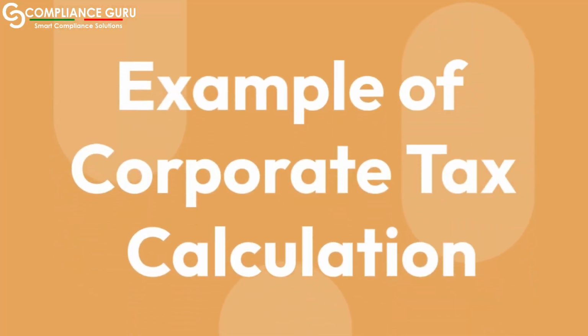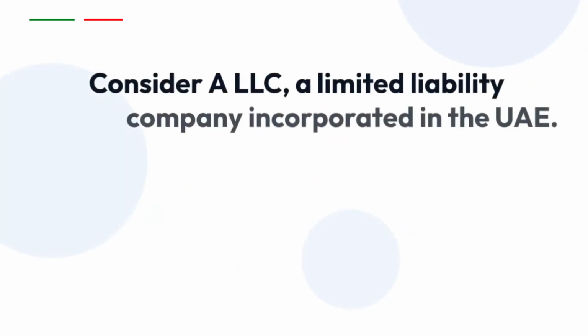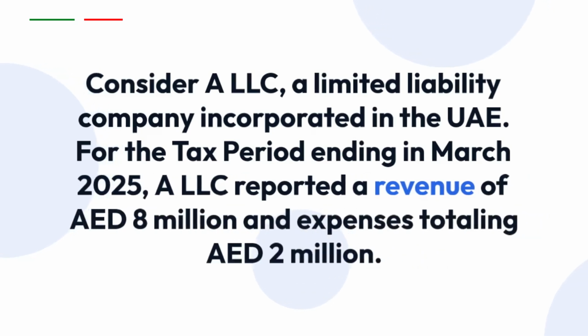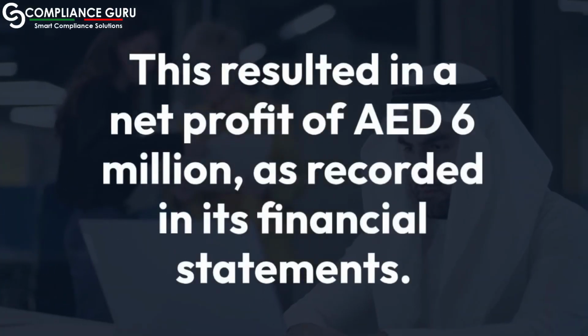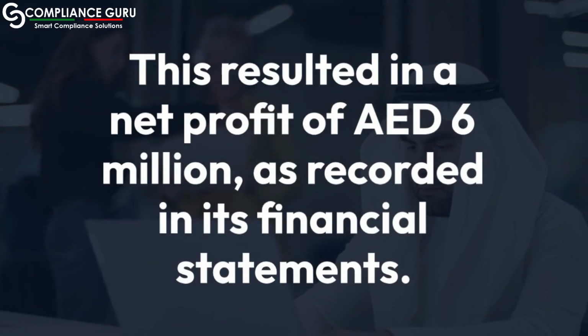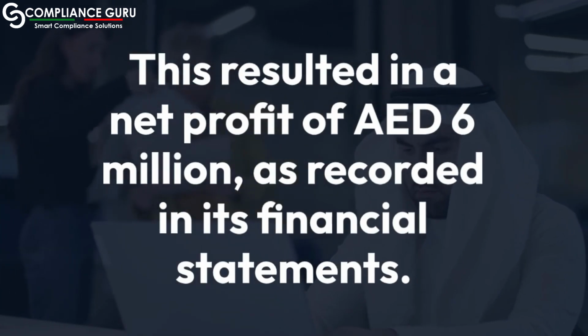Example of corporate tax calculation. Consider a LLC, a limited liability company incorporated in the UAE. For the tax period ending in March 2025, a LLC reported a revenue of AED 8 million and expenses totaling AED 2 million. This resulted in a net profit of AED 6 million, as recorded in its financial statements.